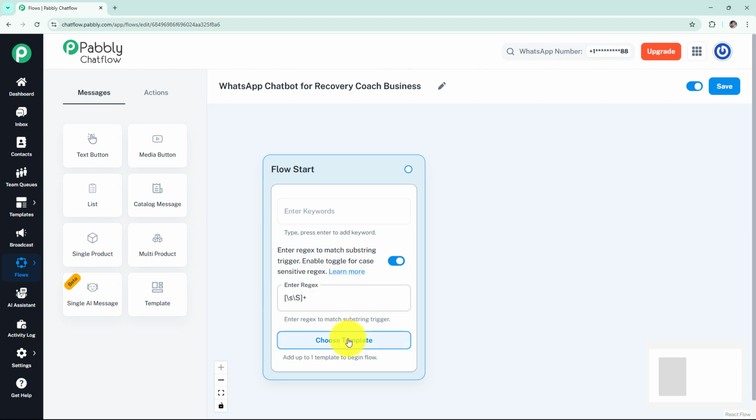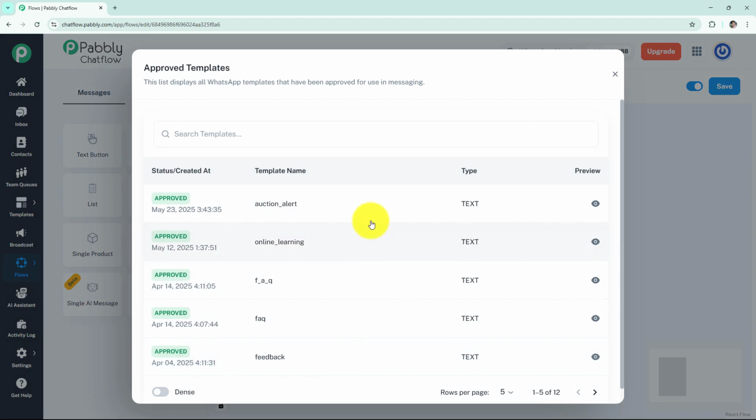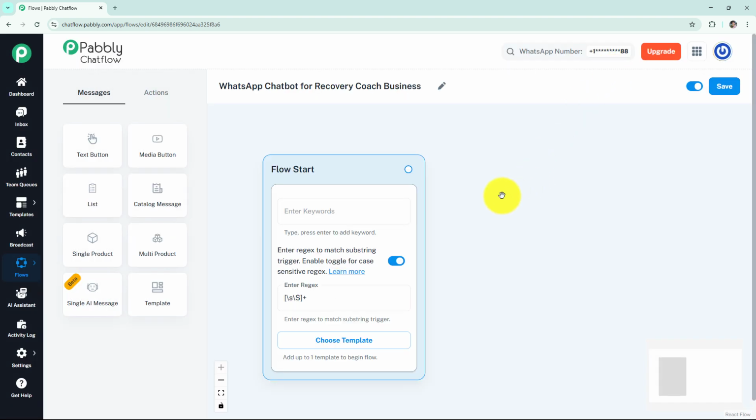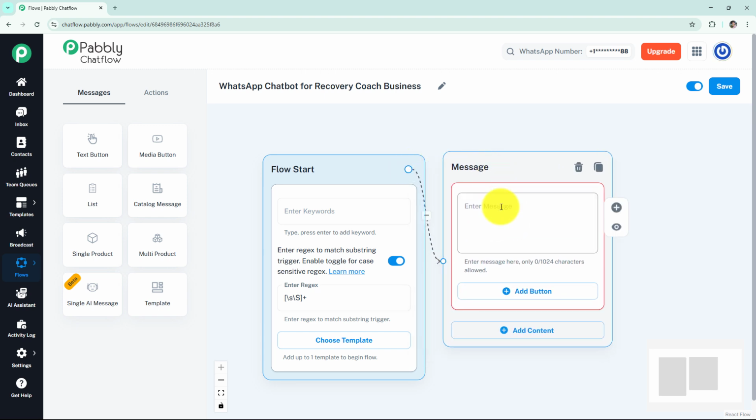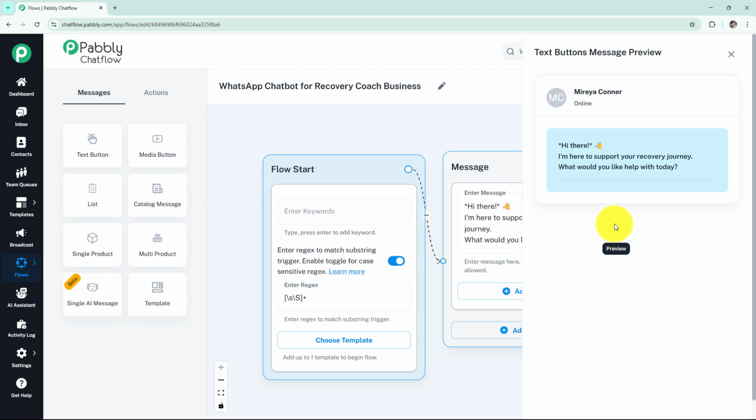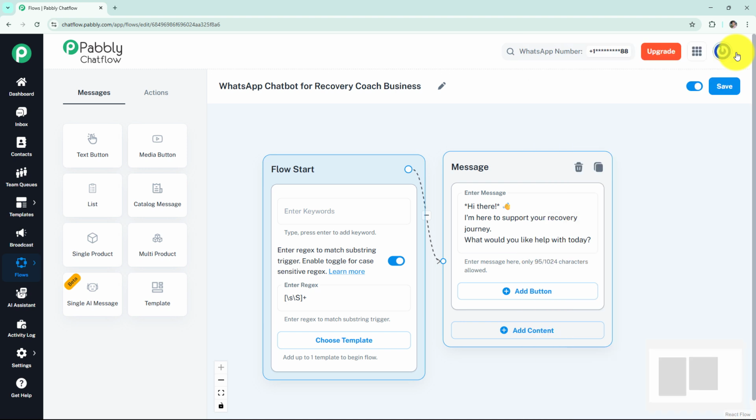Here we have an option to choose template, and when we click on it, we get a list of all the approved templates. We can choose any template to send to the user. Once we are done with the basic setup, we can start curating our first message with the help of text button. So here I am going to add a welcome message like this. Our message will look like this, and here I have added little star signs as it will make our text appear bold on WhatsApp, which will make it look more presentable.